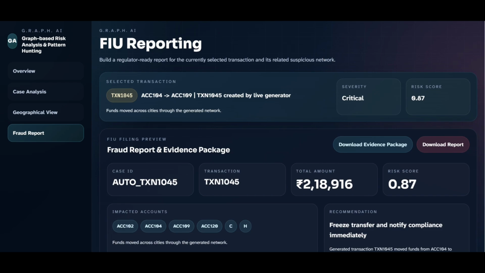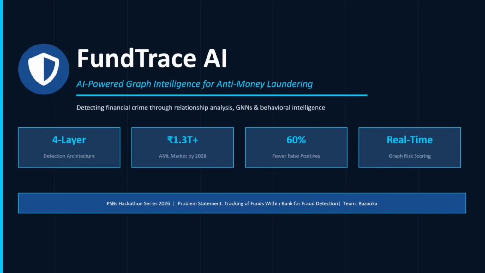So now we'll look into the real-world application of our product. Our system is designed for real-world banking environments. It can continuously monitor transactions, generate alerts, and provide investigators with clear insights into suspicious accounts and their connections. This reduces false positives, improves detection accuracy, and enhances regulatory compliance.